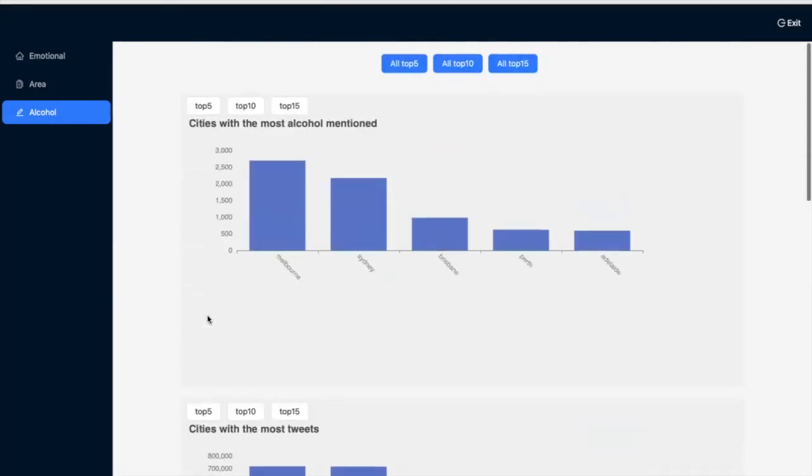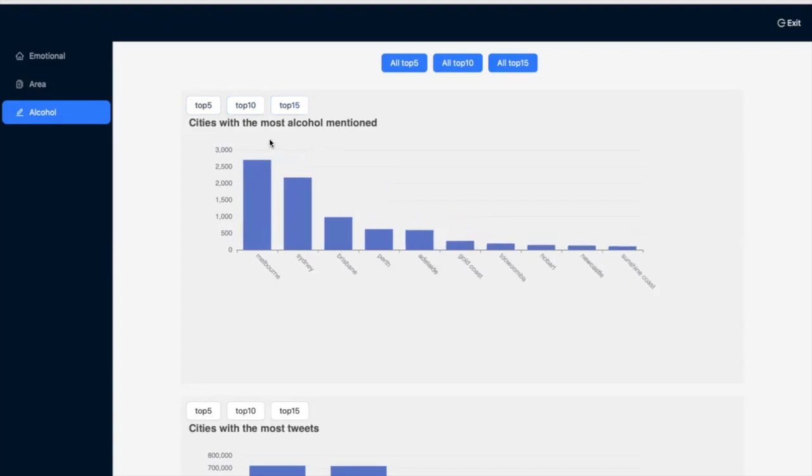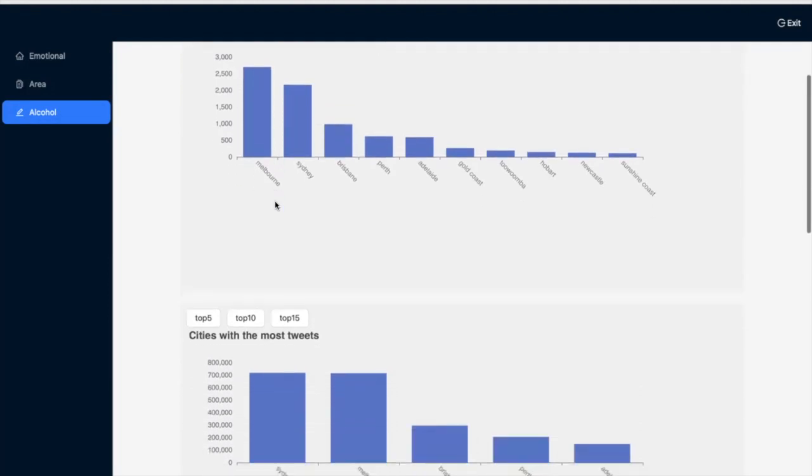And then comes our third scenario. How many tweets contain alcohol-related keywords in each region, and what is their percentage compared to all the tweets posted in each region? The first graph is the city with the most alcohol mentions. The x-axis is the city names, and the y-axis is the number of alcohol-related keywords. As we can see, Melbourne has the highest number of alcohol-related keywords, and users are able to click top 10 and top 15 to see the corresponding city names.